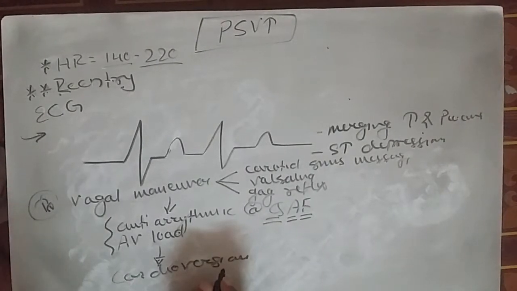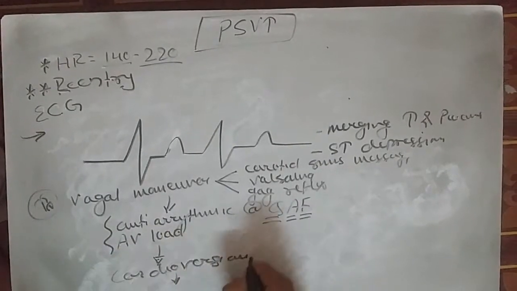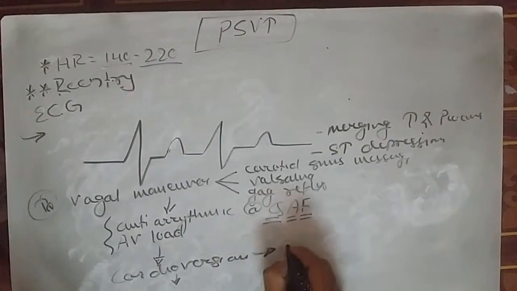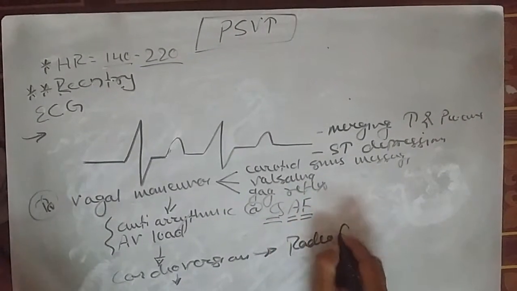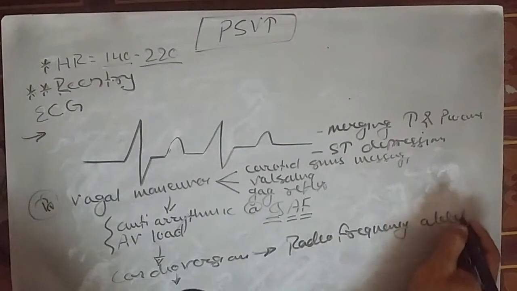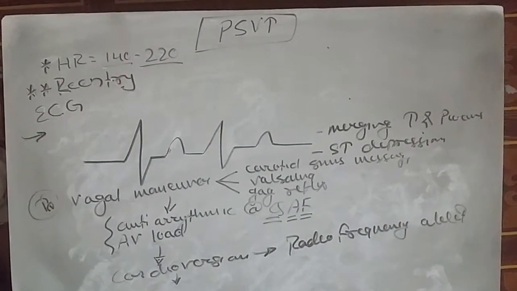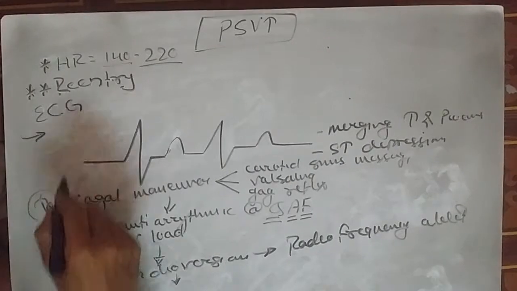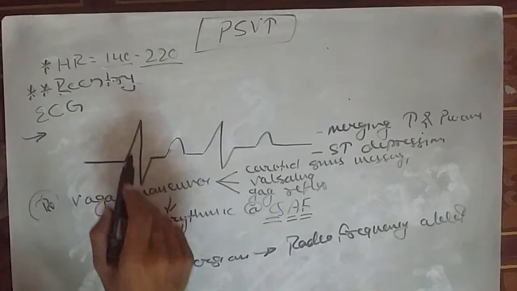And a new modality of the treatment is radio frequency ablation. Okay, besides cardioversion, another newer modality of treatment is called radio frequency ablation. Okay, this is all about the supraventricular tachycardia treatment. Means everything was similar except the re-entry and the heart rate and the ECG finding.